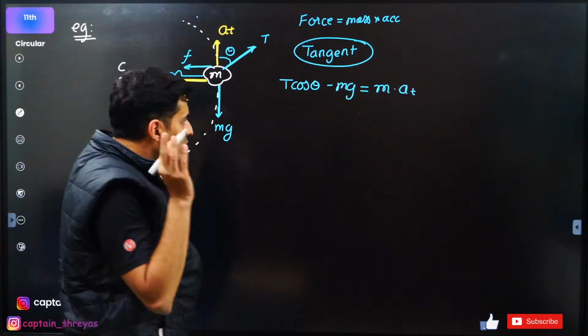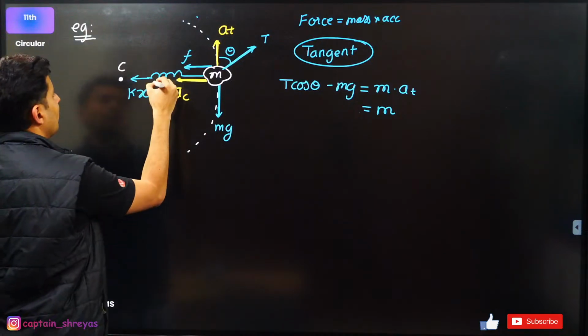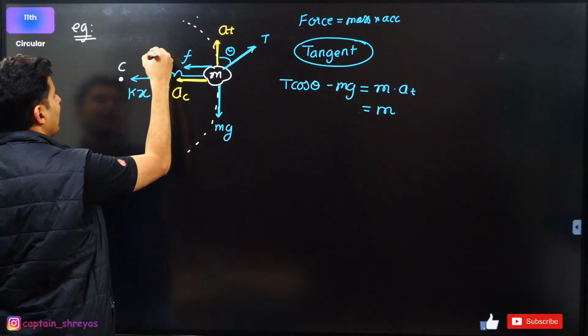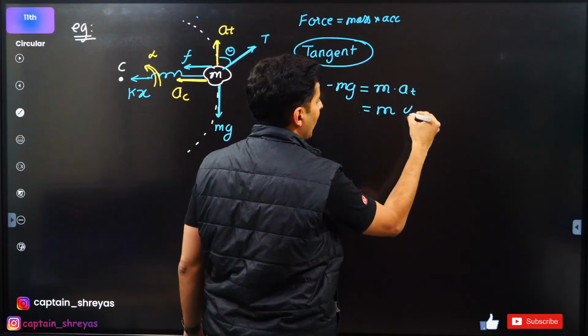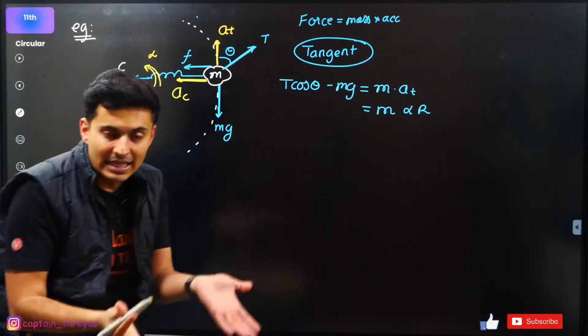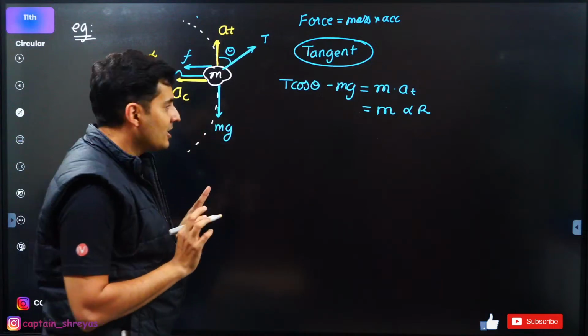That's all. If you want to go further, you can say this has some angular acceleration alpha, and then you can also write this as m into alpha into r if needed. Else not needed, no problem. Cool? This is along the tangent.